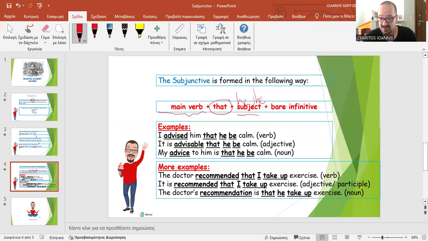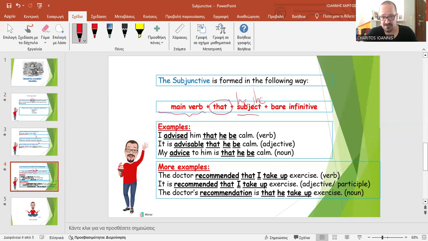And here's the clue, a bare infinitive. So I must have the triggering verb, that, the subject, and then not a verb, but a bare infinitive. Just for those who are not sure what a bare infinitive is, let me describe it as the first pure, unprocessed form of every verb.